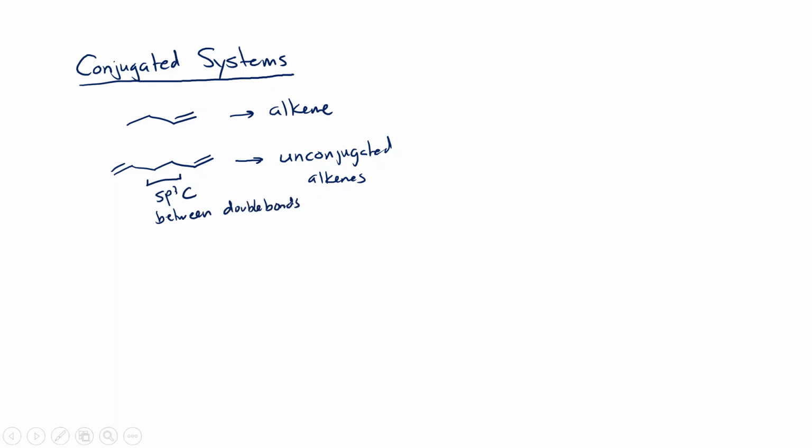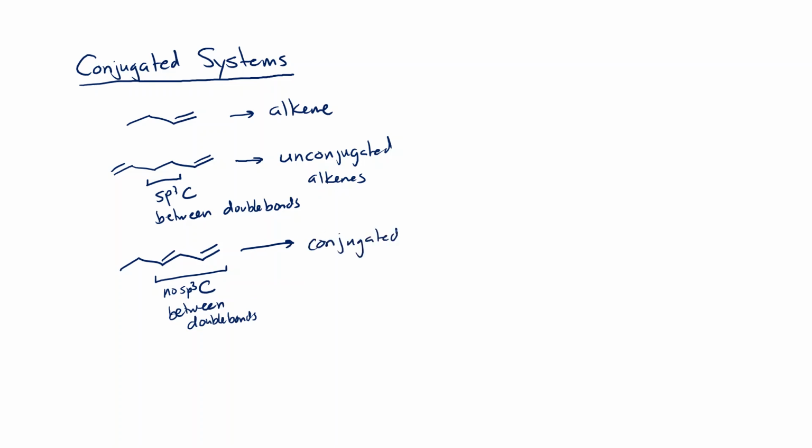But we could also set these double bonds up so that there are no sp3 carbons between them. If we put a double bond here and a double bond here, in this case there are no sp3 carbons in between. And this is what we call a conjugated system. These are conjugated alkenes.